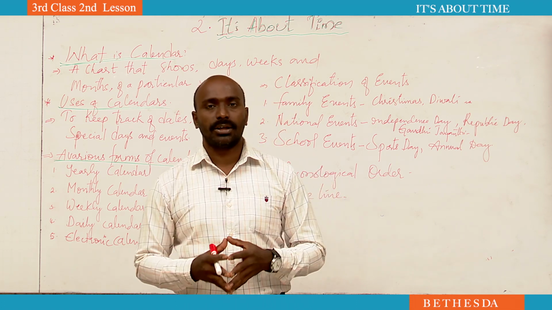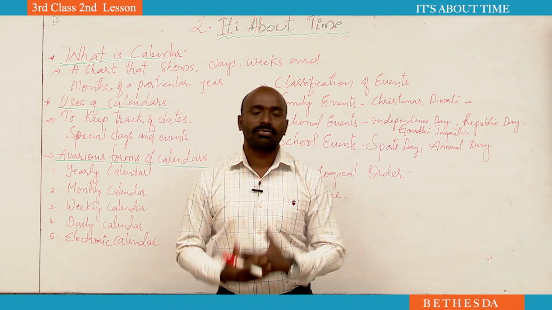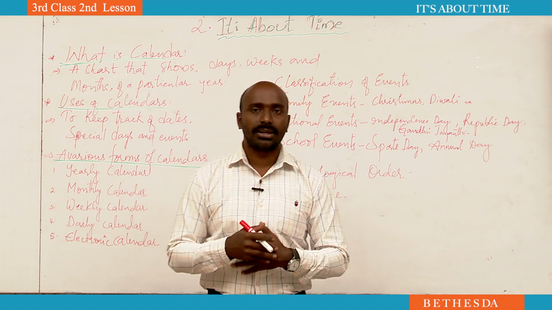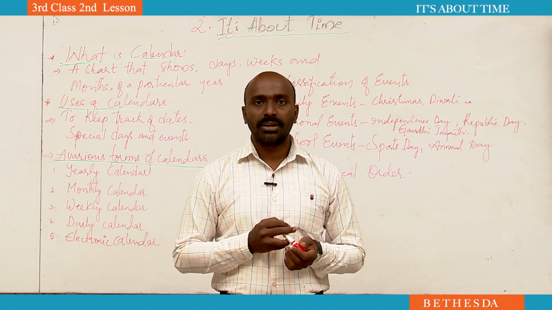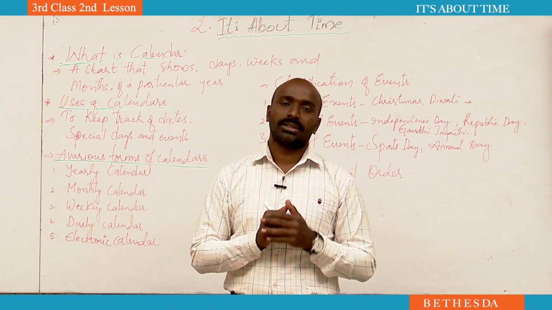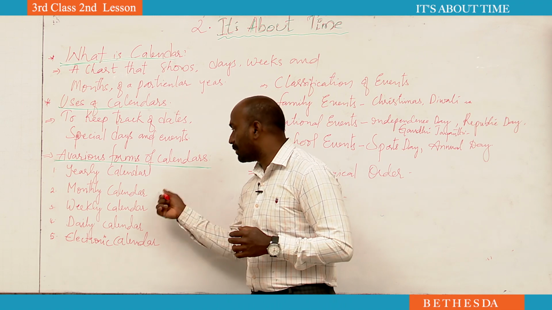There are 12 months. In these 12 months, which month we are following now, what is today's date, like that we use the monthly calendar. Is it clear now? The monthly calendar shows the month. Okay, months. That is about the monthly calendar.